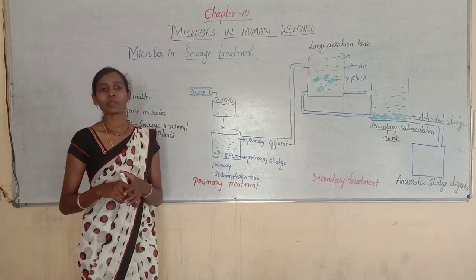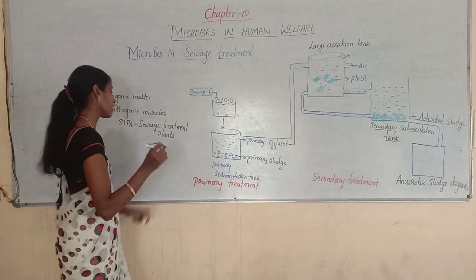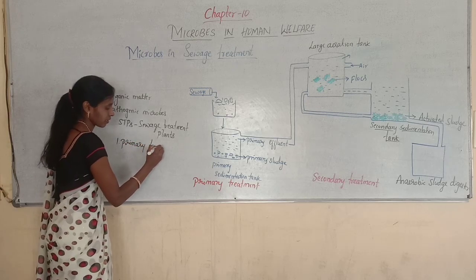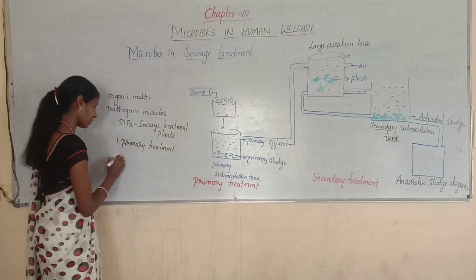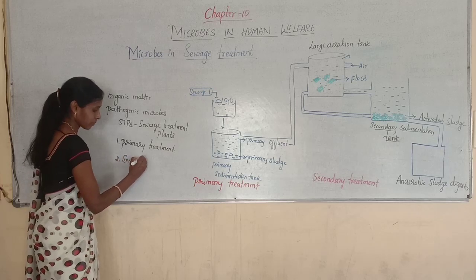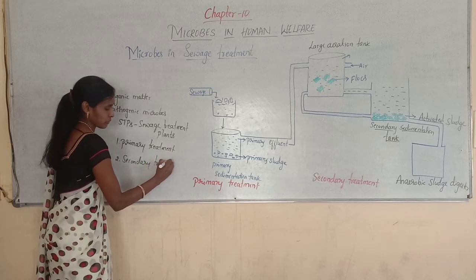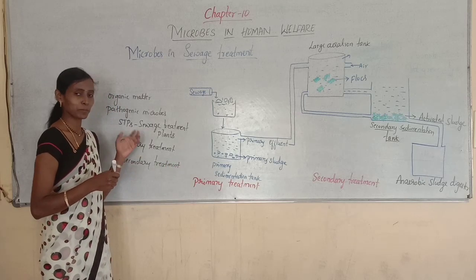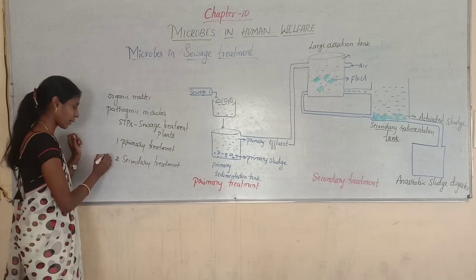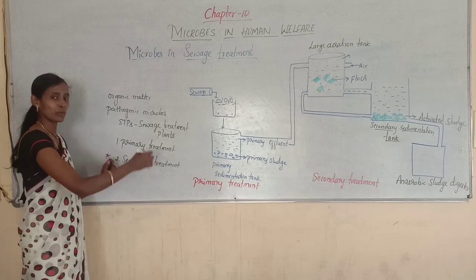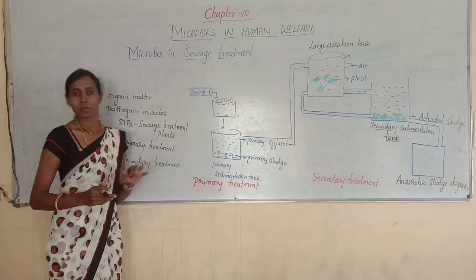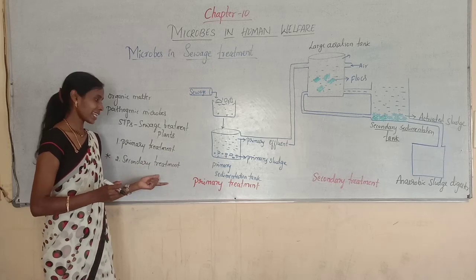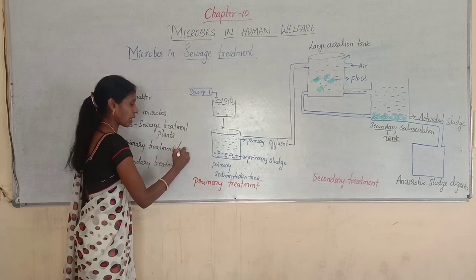This sewage treatment is done in two important steps. The first step is called primary treatment, and the second step is called secondary treatment. Both are very important. In your examination, they may ask you to explain the complete process of sewage treatment, but most of the time they ask about the secondary treatment. Why? We will come to know later. The primary treatment is also called physical treatment.